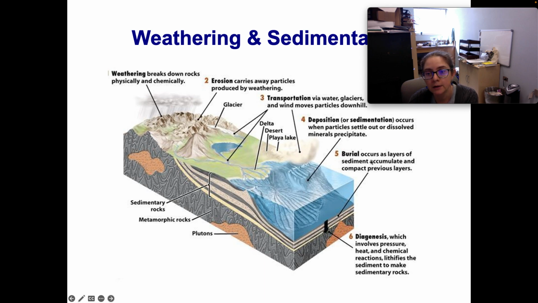We get burial, where layers of sediment accumulate and compact previous layers. So we can see here the different layers through time are getting buried. And then we get diagenesis, which involves pressure, heat, and chemical reactions that lithifies the sediment to make it into sedimentary rocks.